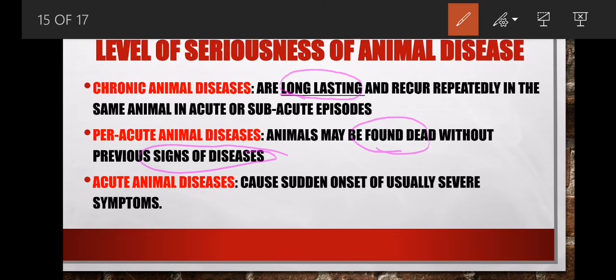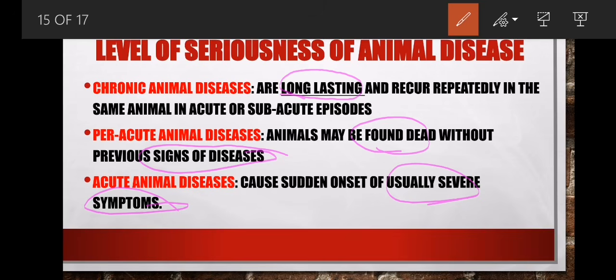Then we have acute, and this one is asymptomatic at first but not compared to the next one. Then we have an acute disease. When we talk about an acute disease, we say the animal may just show severe symptoms. Your animal is alright, but when you arrive and look at it again, you find it is showing symptoms, until all of a sudden there's appearance of symptoms. And then we call that one acute animal disease.